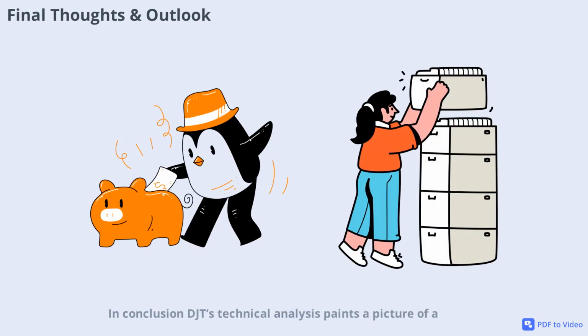In conclusion, DJT's technical analysis paints a picture of a stock in the midst of a powerful rally, supported by strong volume and momentum. While the uptrend is clear, some indicators suggest caution as overbought conditions approach. As always, traders should use stop losses and manage risk carefully. Stay tuned for further updates as DJT continues to make waves in the market.